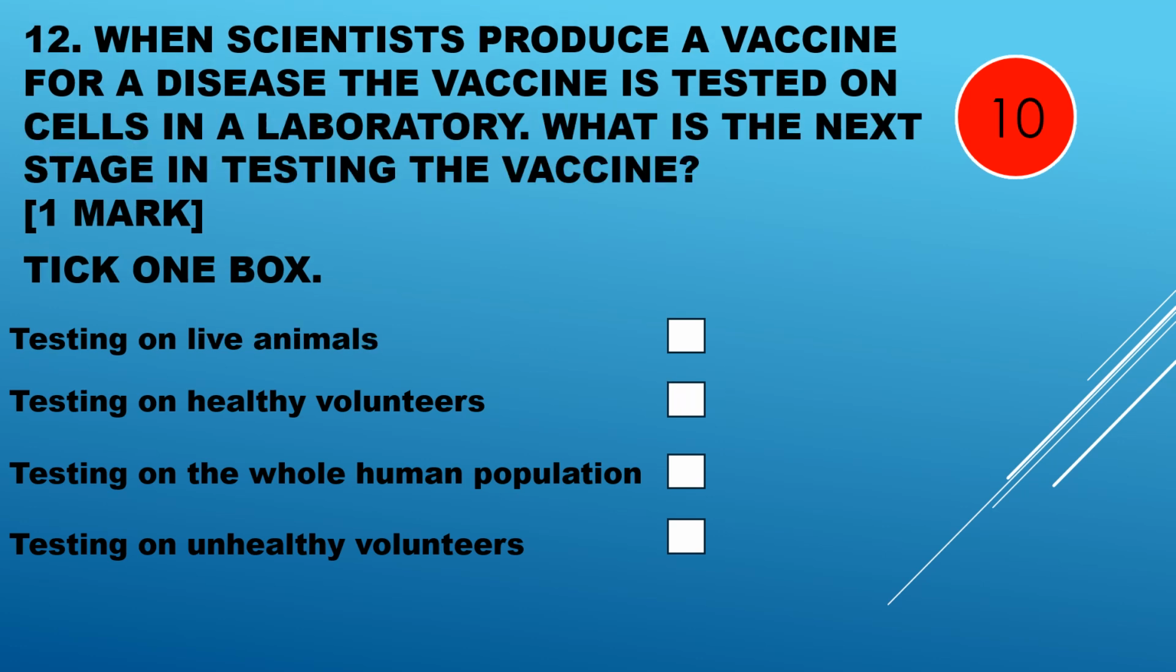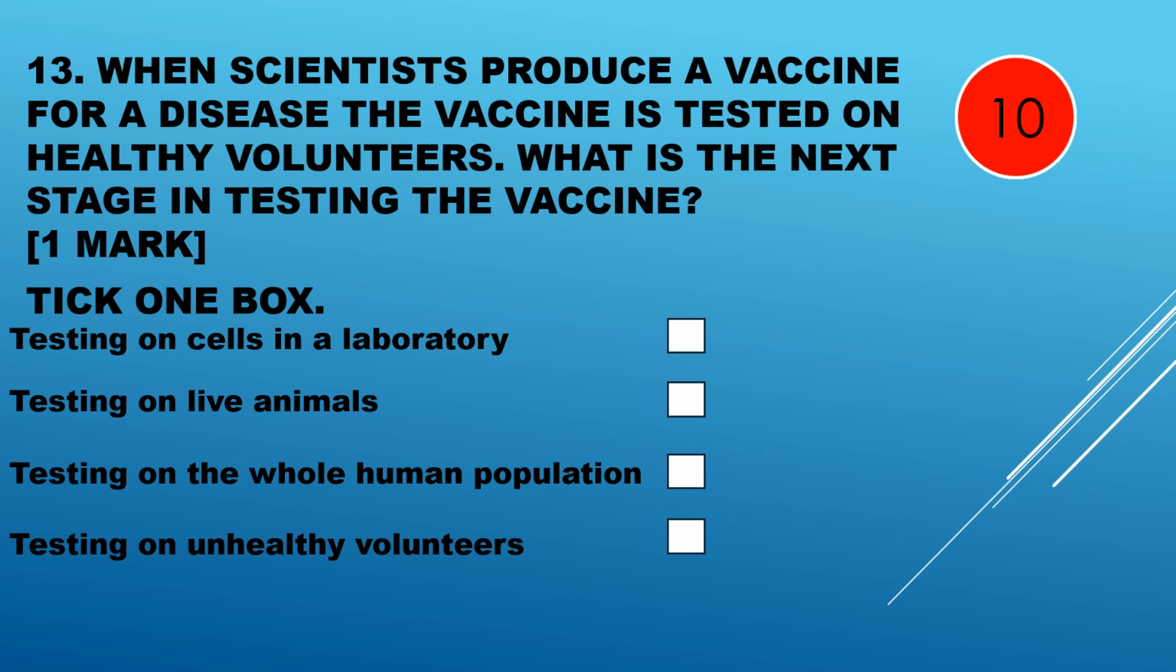When scientists produce a vaccine for a disease, the vaccine is tested on cells in a lab. What is the next stage in testing the vaccine? Testing on live animals, testing on healthy volunteers, testing on the whole human population, testing on unhealthy volunteers. After cells, the test on live animals.